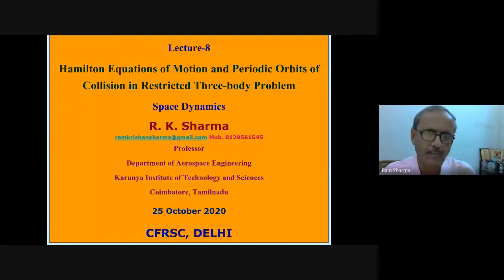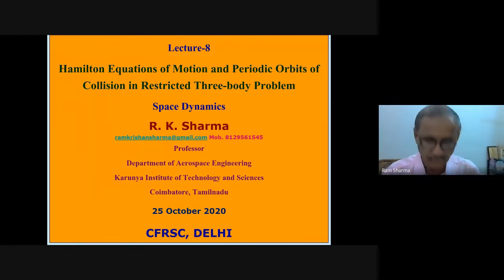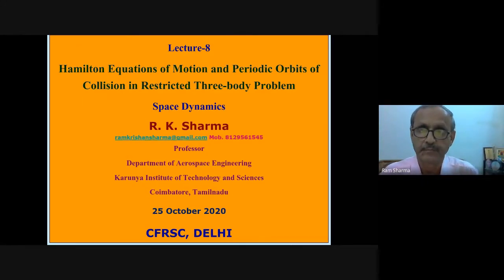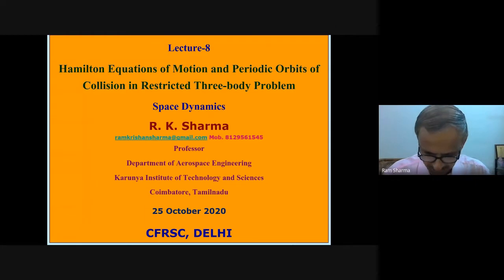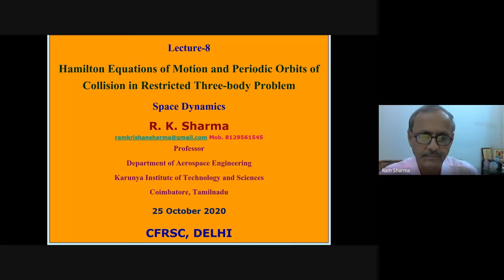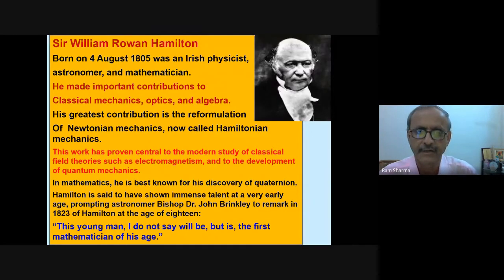So today we talk about Hamilton's equations of motion and periodic orbits of collision in the restricted three-body problem. I wanted to talk about the periodic orbits of collision, but then it needs some Hamiltonian background. So I thought that should also be told now. So we'll tell a few basics there. I'm not going into details, but a few basics I will be telling.